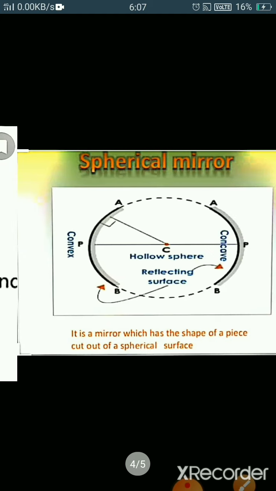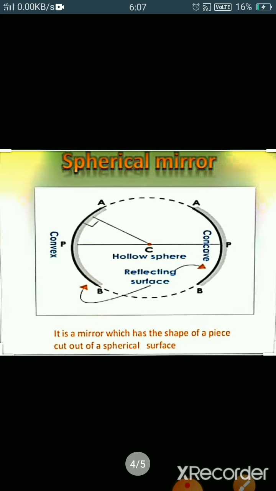Now we discuss spherical mirrors. A spherical mirror is one whose reflecting surface is a part of a hollow sphere, meaning they are formed from a hollow sphere. You can see here that spherical mirrors are of two types: one is the concave mirror and the other is the convex mirror.